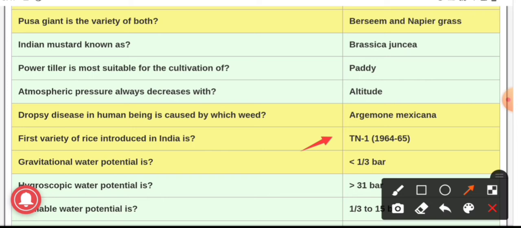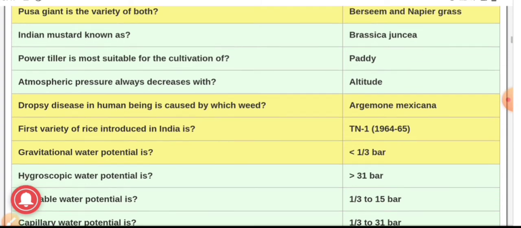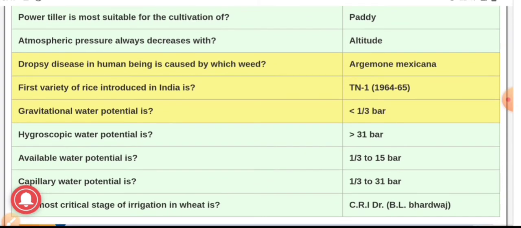Next question, gravitational water potential is less than 1/3 bar. Hygroscopic water potential is greater than 31 bar, and available water potential is 1/3 to 15 bar. Capillary water potential is 1/3 to 31 bar. So this all comes under the physical classification of soil water.